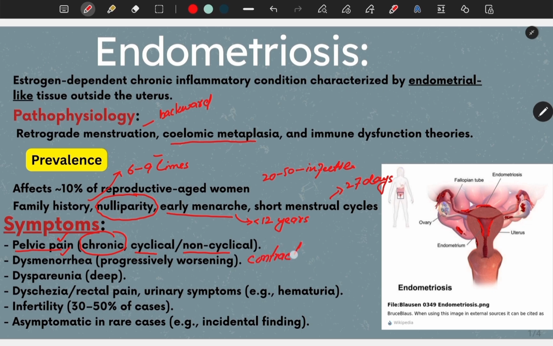Deep dyspareunia. The pain during intercourse is called dyspareunia. Another clinical feature is dyschezia, that is painful bowel movements or difficulty in defecation. The other symptom that is not written here is dysuria, especially during menses. Infertility is related to 30 to 50% of the cases. If there is infertility, then we also can think of endometriosis. We can say that this is also a symptom or sign of endometriosis.